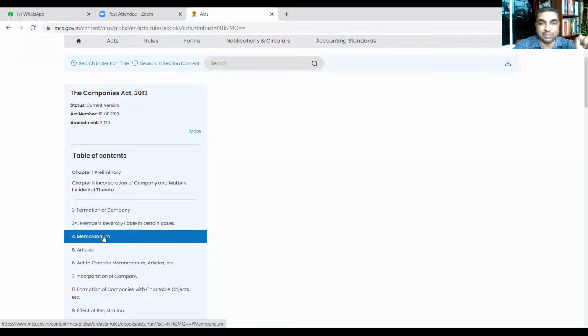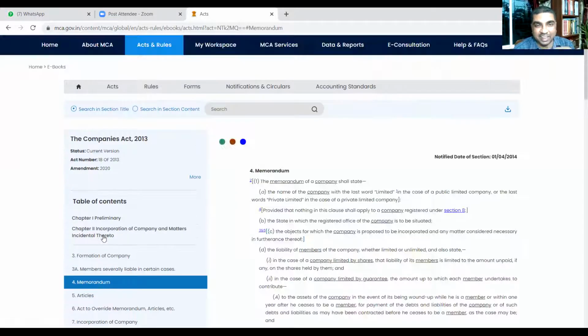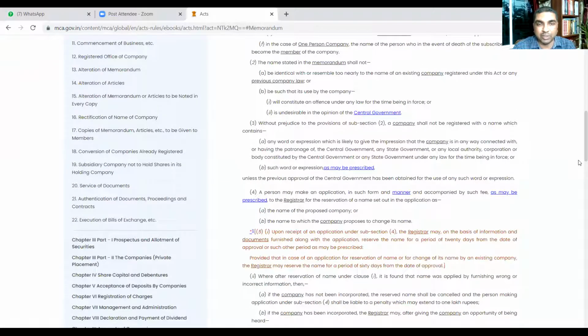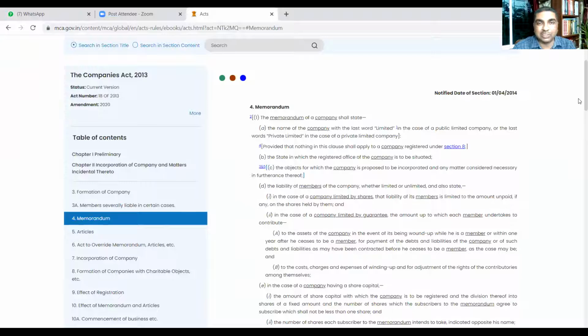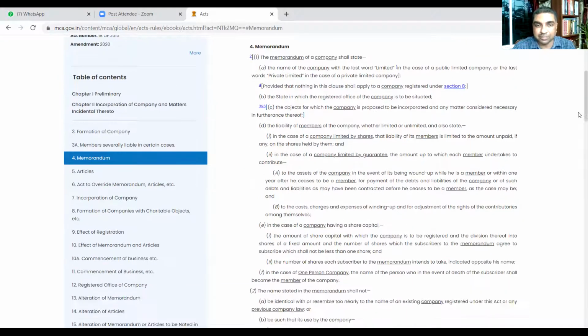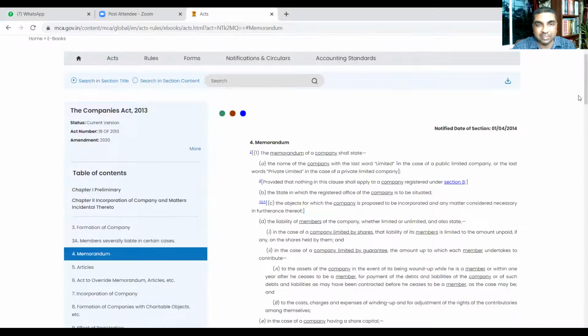Memorandum. So easily one can directly read it here. Okay, I'll be showing you the provisions with the help of slides. But before that, I just wanted to show you how the Act looks with regard to the memorandum. It talks about what the memorandum of a company shall state, that means certain things need to be stated in the memorandum. Are you seeing it?